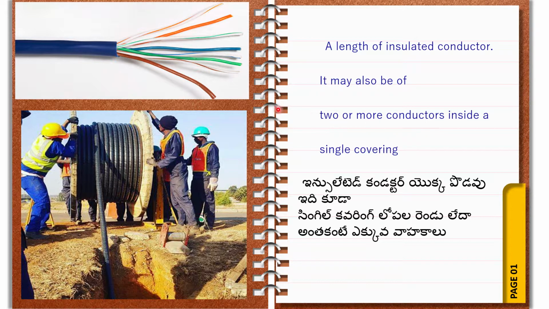This is one conductor, this is also one conductor, green is also one conductor, orange is one conductor. These are all conductors. Single cover, many conductors. Second, these are all insulated conductors. Single cover, many insulated conductors inside it.